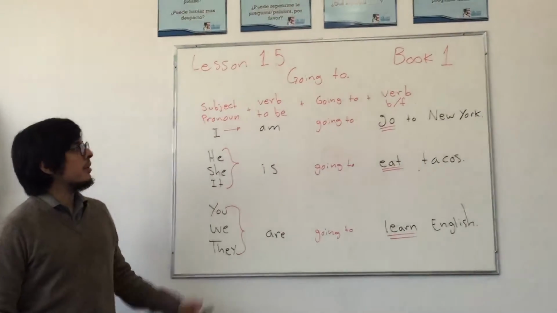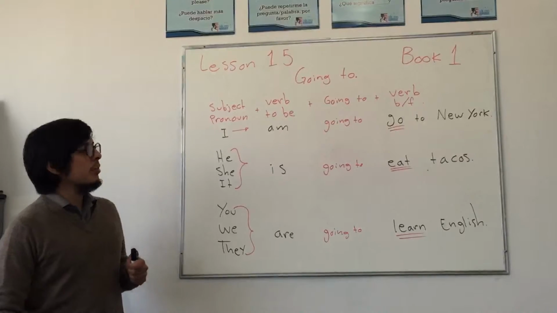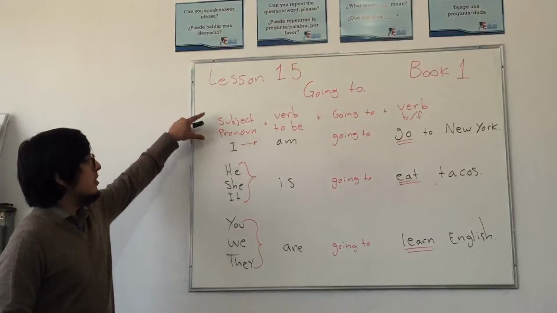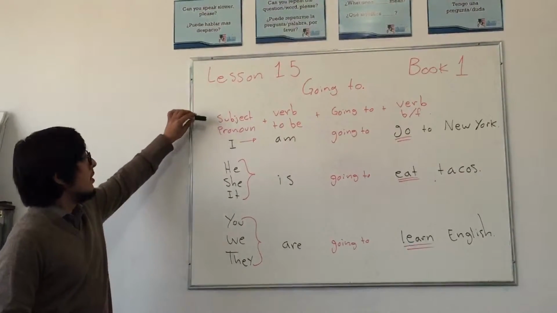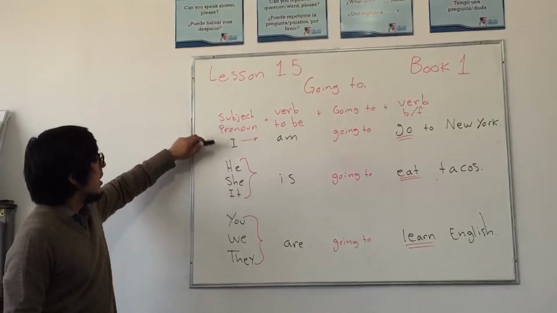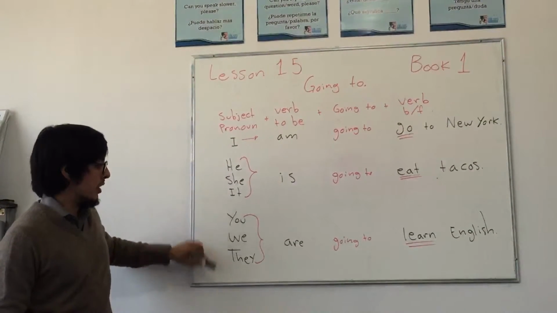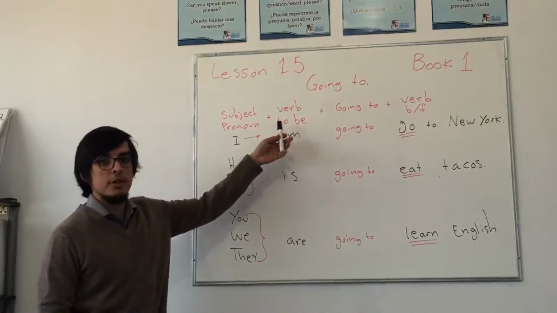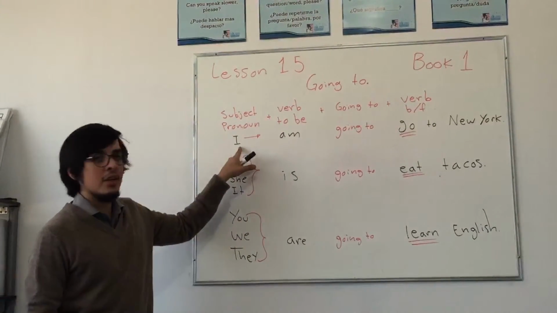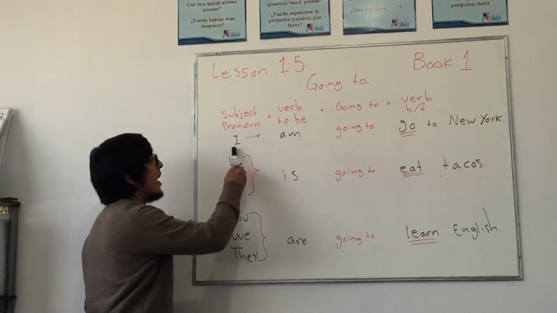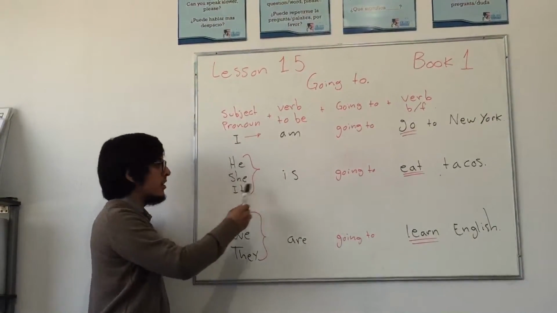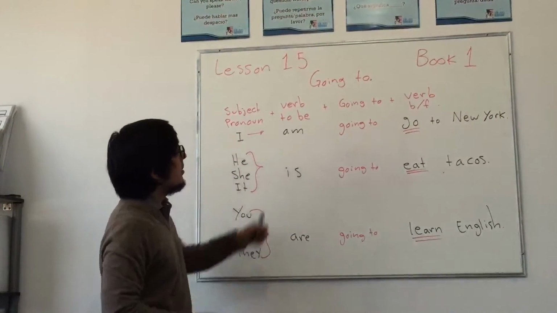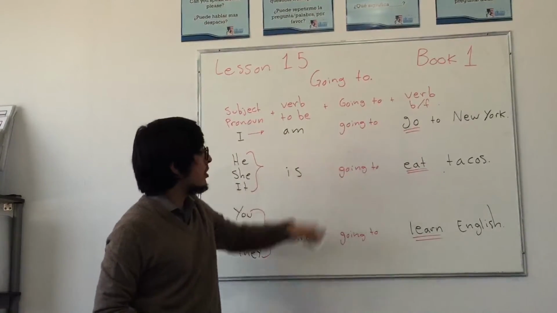Now we are going to talk about going to. We use going to to talk about plans in the future. This is the structure, which is very simple. First, we have the subject pronouns I, he, she, it, you, we, they. Then the verb to be. We need to be careful when using the verb to be. We need to use the one corresponding to the subject. For example, I am. He, she, it is. You, we, they are. Then we add going to.